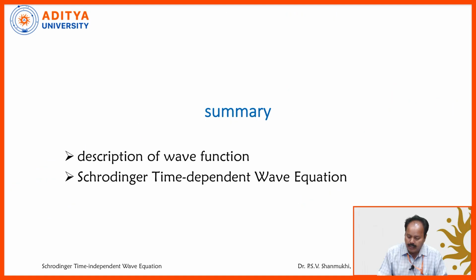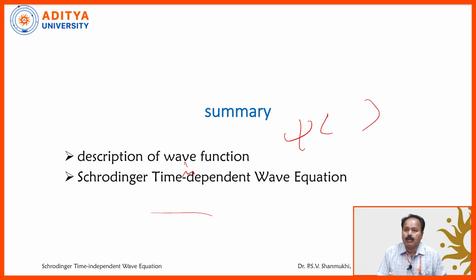So, actually in this article, coming to the summary, what we have discussed is what is the wave function psi. Psi is a function of x, y, z, t. At any instant of time t, it is representing the wave function or the position function with respect to x, y, z axis. And using that one, we have derived the Schrodinger time independent wave equation also.